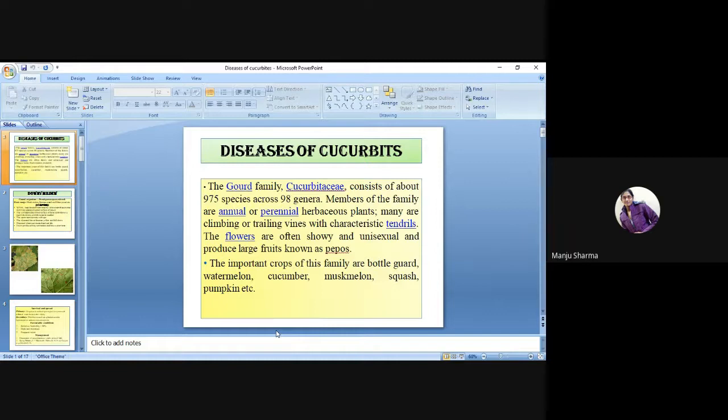The important crops of this family are bottle gourd, watermelon, cucumber, muskmelon, squash, pumpkin, etc.